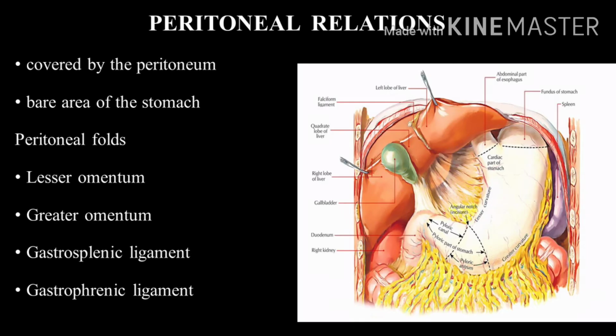Relations of the stomach. Peritoneal relations. The stomach is covered by peritoneum except at its curvatures where the blood vessels pass, and a small area lies posteriorly near the cardiac orifice. This area is called the bare area of the stomach, where the peritoneum is not covering. The bare area of the stomach is directly related to the left crus of the diaphragm.